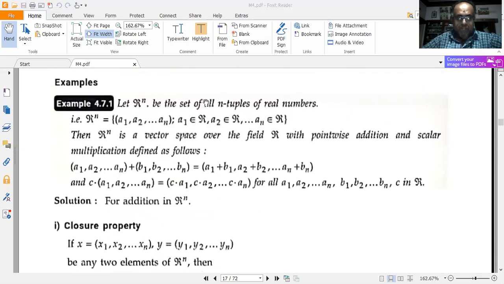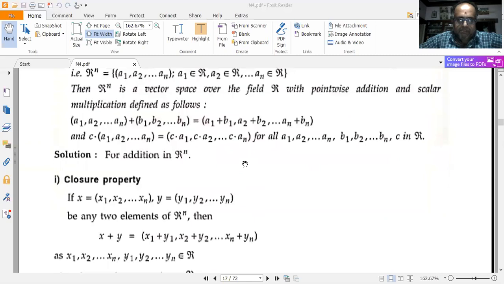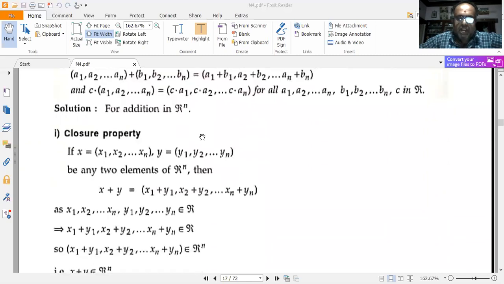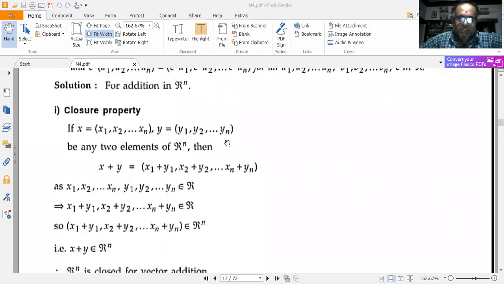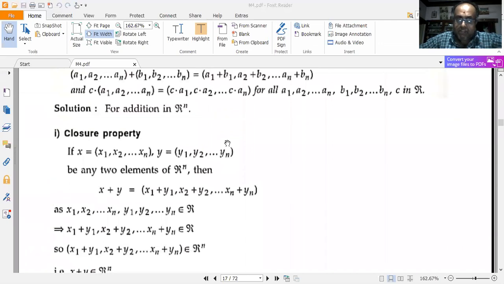So I should prove that this is a vector space. I should prove that R to the power of n is a vector space, which is what we are going to do. So for addition in R to the power of n, I should have the closure property to be first satisfied. So let us see if it is satisfied or not.